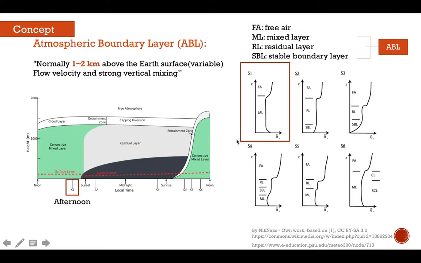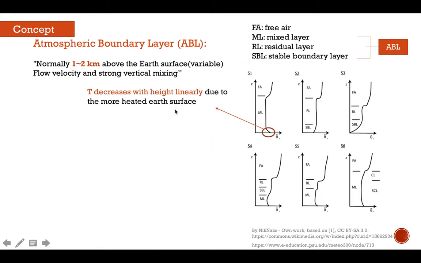As we can see, in the afternoon the ABL is fully mixed, and the air close to the Earth's surface has a temperature that decreases with height due to the more heated surface.